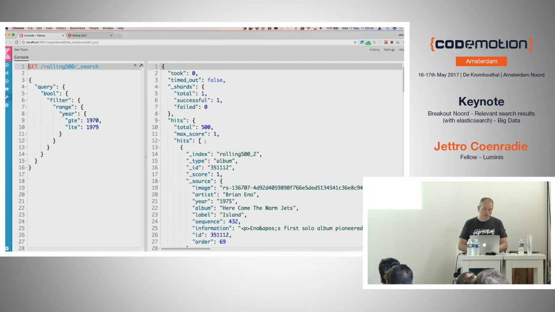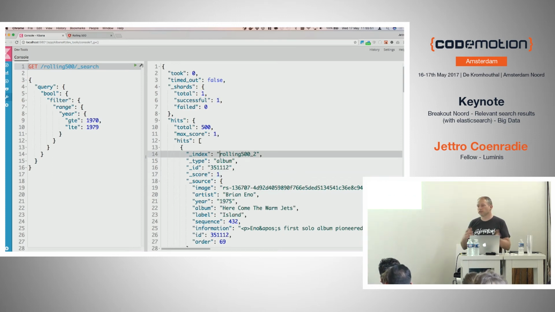What I did not show you is if I would do this with a match all query, then all documents you would see have a score of 1. Because there's nothing to base a score upon, so it will always return 1.